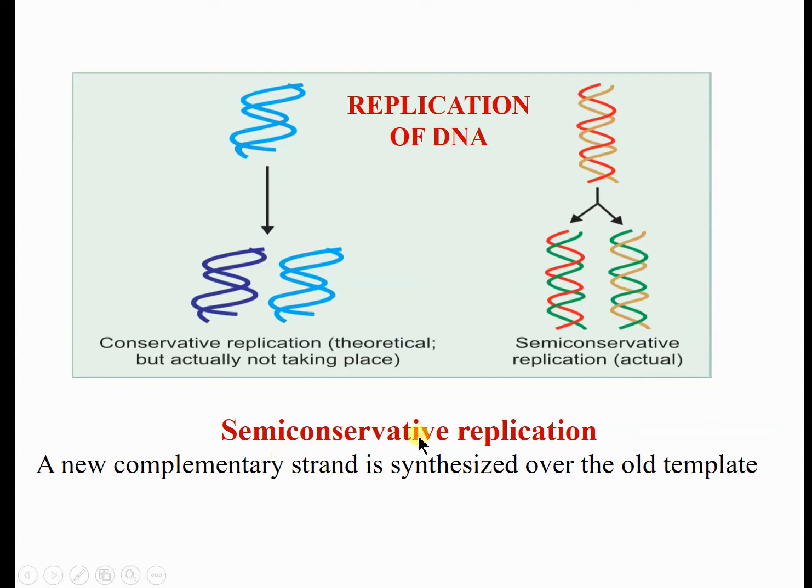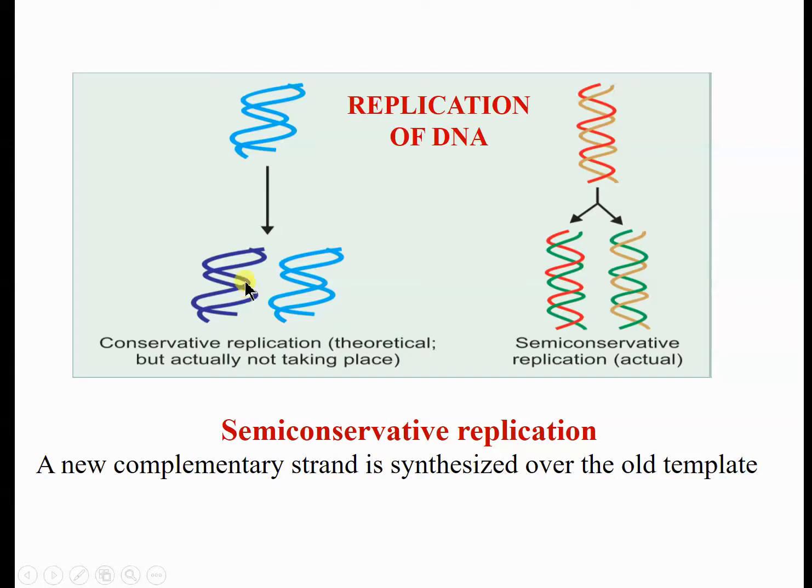What do you mean by conservative or semi-conservative? Theoretically, if we imagine how replication should occur, suppose this is the double-stranded DNA in the mother cell, and from this double-stranded DNA, one newer double-stranded DNA is synthesized by replication, and this will remain as such. So this double-stranded DNA goes to one daughter cell and this to the second daughter cell.